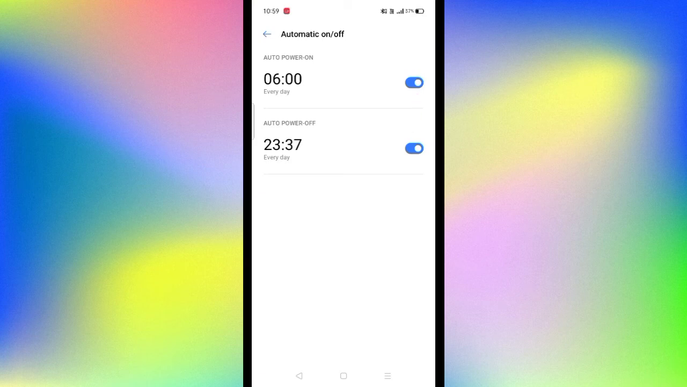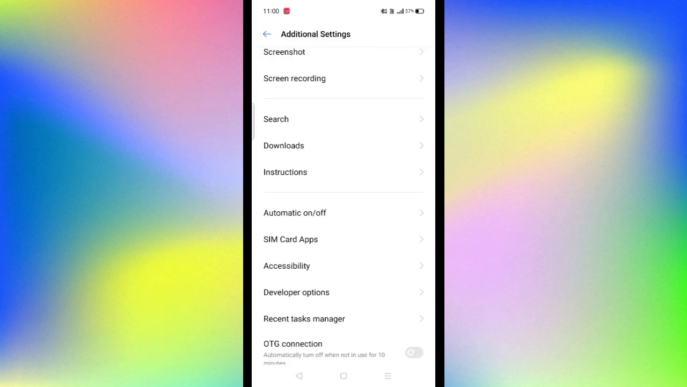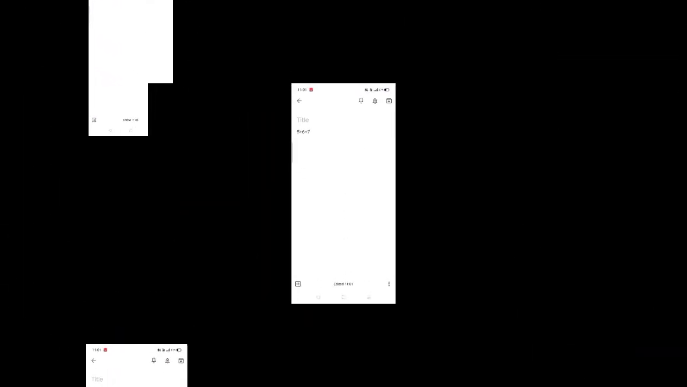So guys, basically how it works, for example, your phone will automatically switch off at 11:37 p.m. and will automatically restart at 6 a.m. So guys, this function is very useful for you as well as for your phone, so that nobody can disturb you at that particular time. So guys, you can use this function like that too. Also guys, this function is available in every Android phone. So guys, please check it and let me know whether you got it or not.